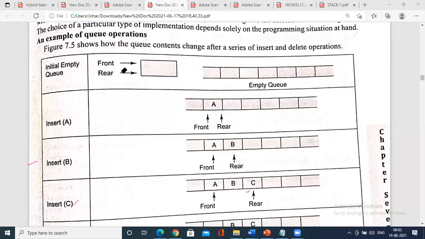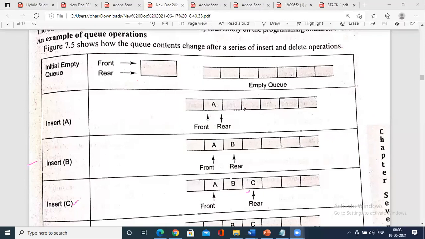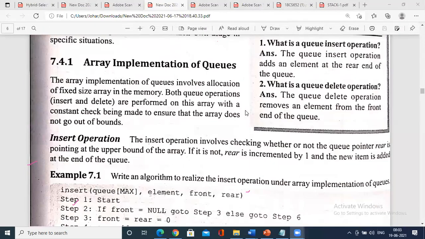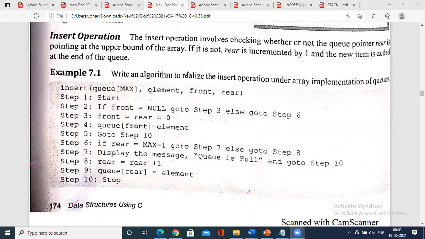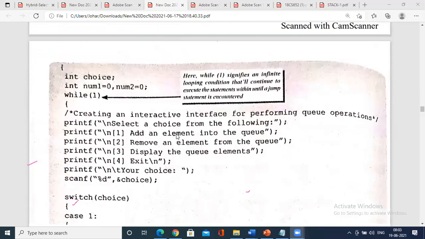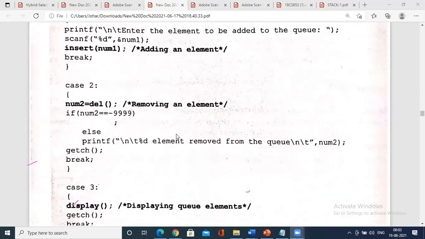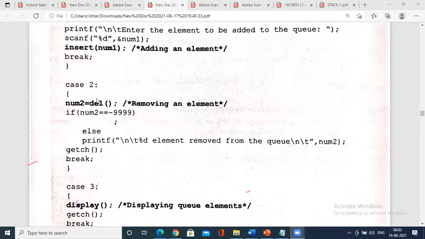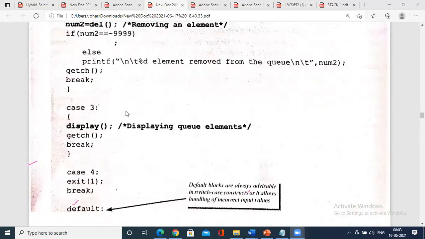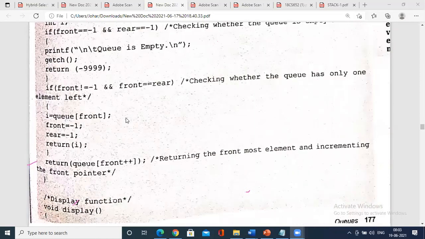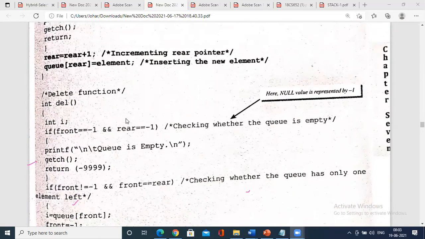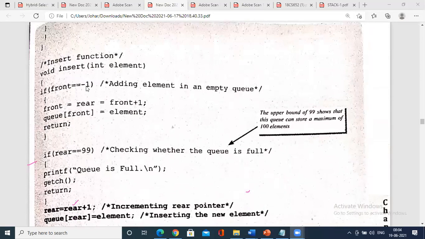See, front and rear equal -1, it is empty. When it is empty and you are inserting for the first time, you validate whether front equals -1. Let me show the direct code of it. So you have an algorithm, and the algorithm is also easy. For case one, insert num1: you are going to insert the element to the queue. See here, what is the code?